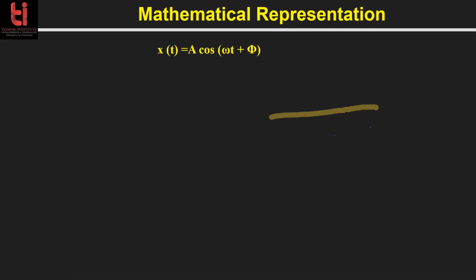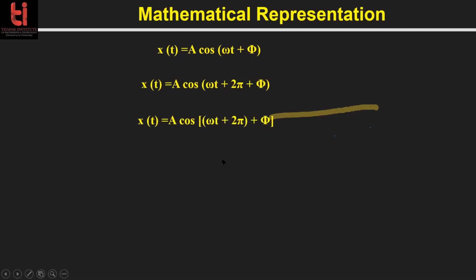And how do we know using this equation? Mathematically, we know that if we add 2 pi in this argument, then there will be no change in the position. Am I right? I have added 2 pi here. If you agree, then I can rearrange these terms like this. There is no problem. I have taken another bracket only, right? And at this time, I do this thing.